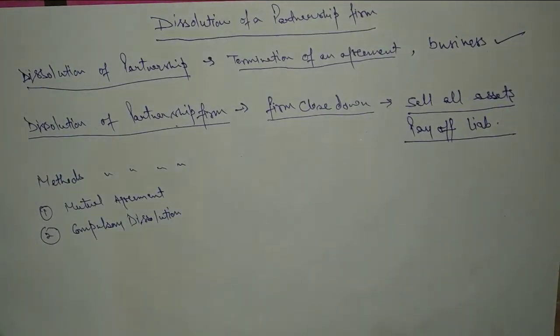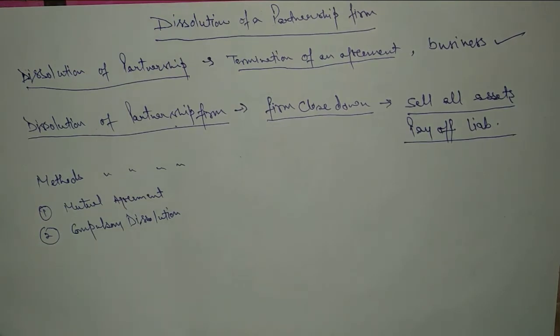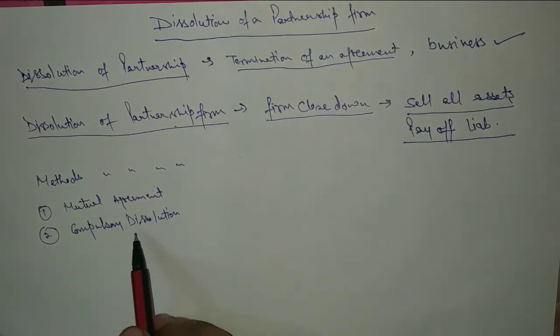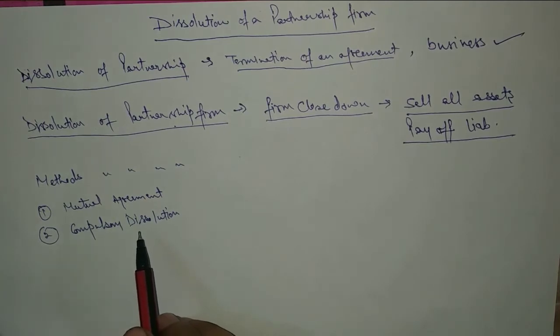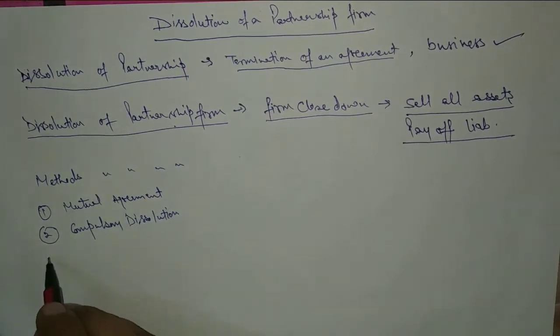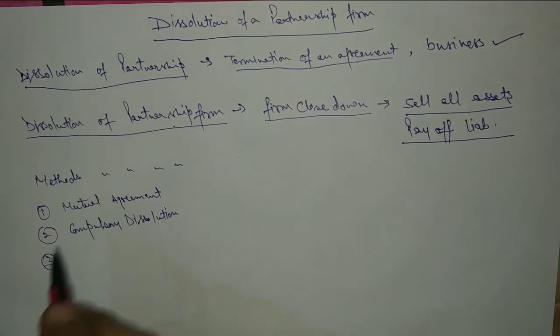Compulsory dissolution means that when the business of the firm becomes unlawful, or when all partners or all but one become insolvent, then the firm will get closed and it will be a compulsory dissolution. And in other circumstances also, we have to close down the business. What can the circumstances be?